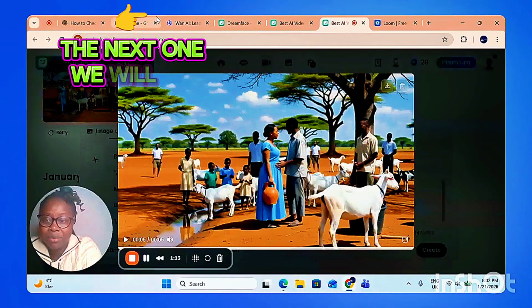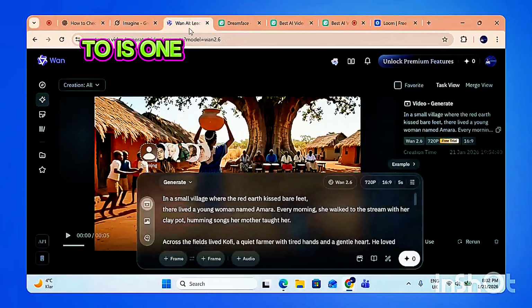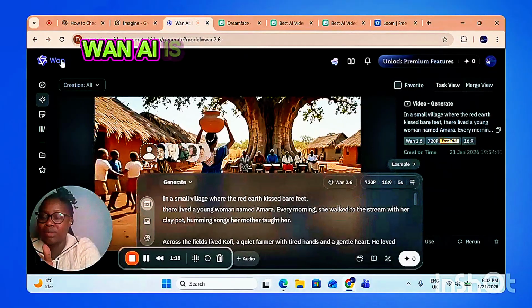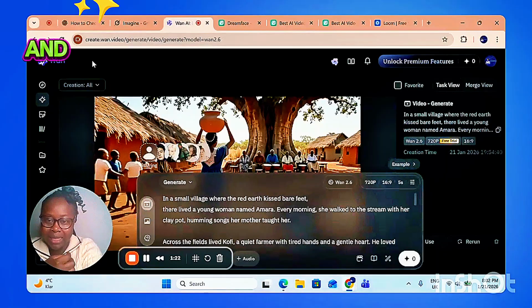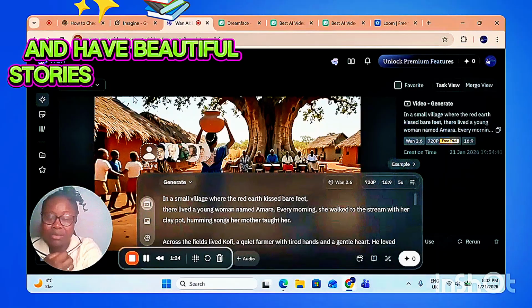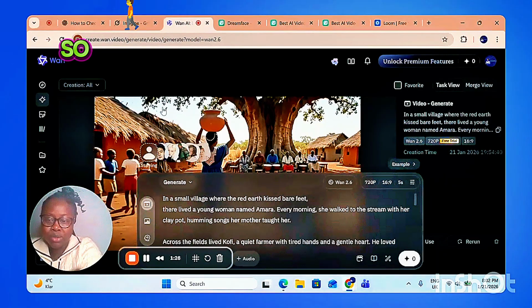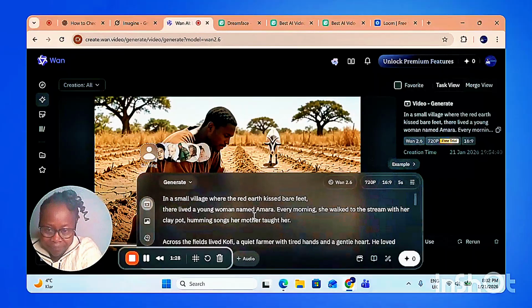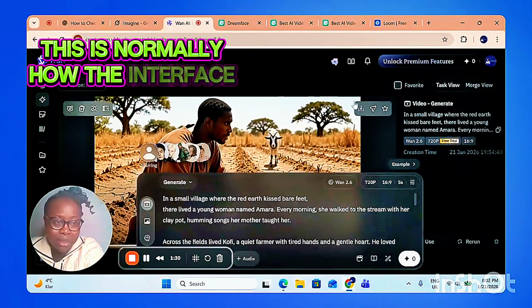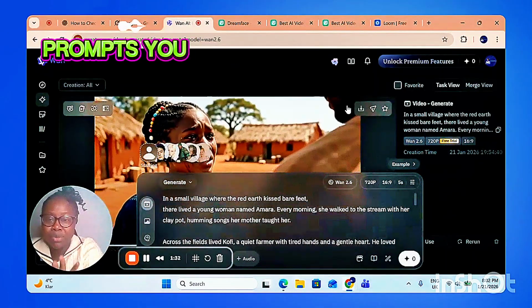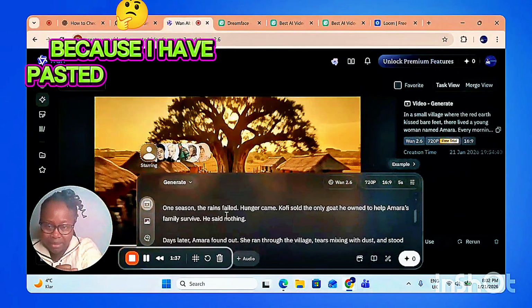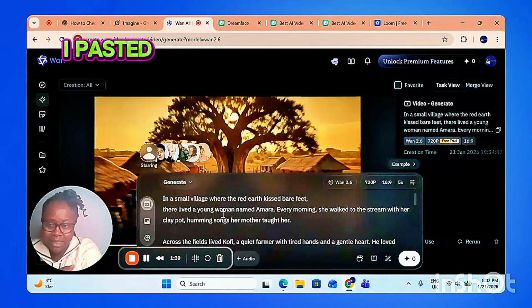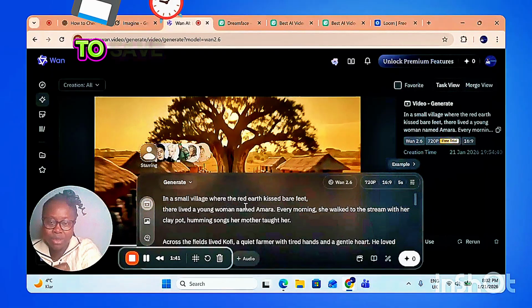The next one we will go to is One AI. One AI is also another interesting application that you can use and have beautiful stories directly from text. So when you come to One AI, this is normally how the interface looks like. It prompts you to sign up. Here the story is already showing because I have pasted the prompt. This is the prompt. I pasted and generated the prompt to save in time.